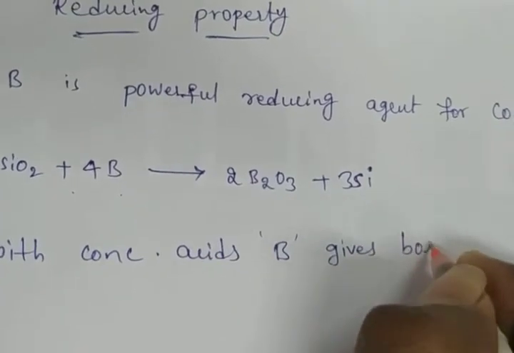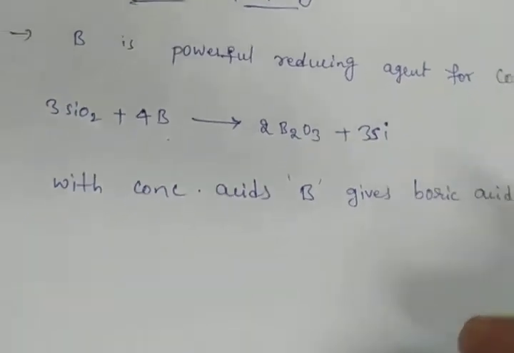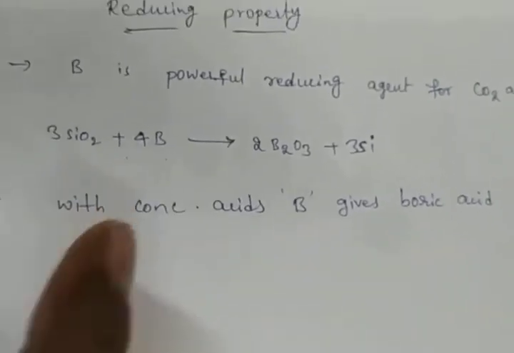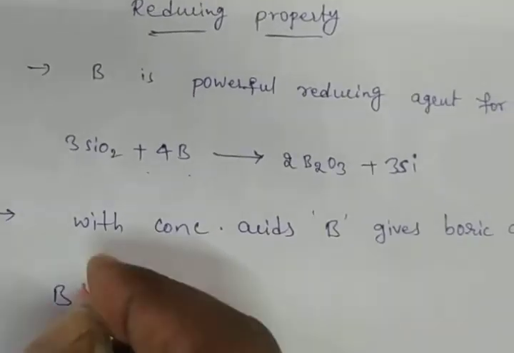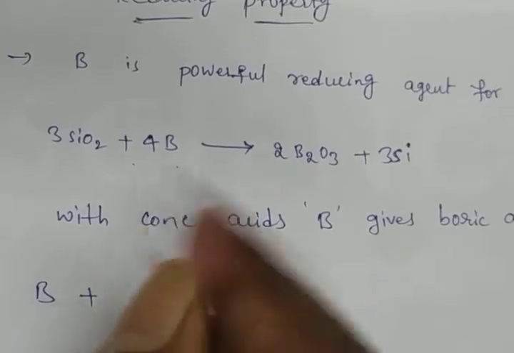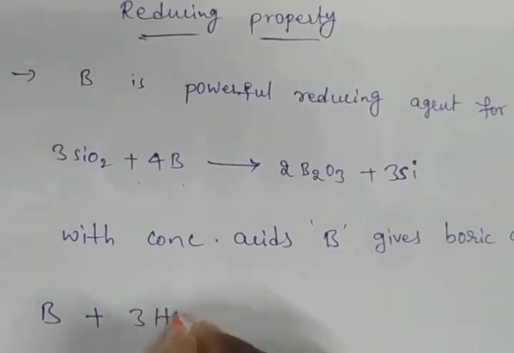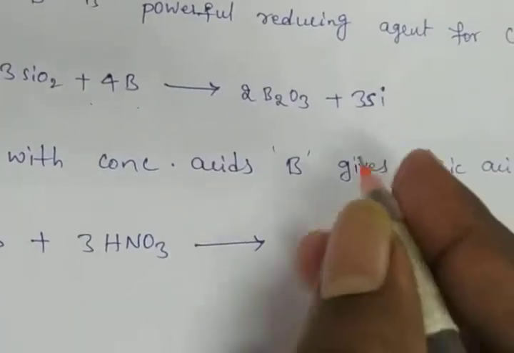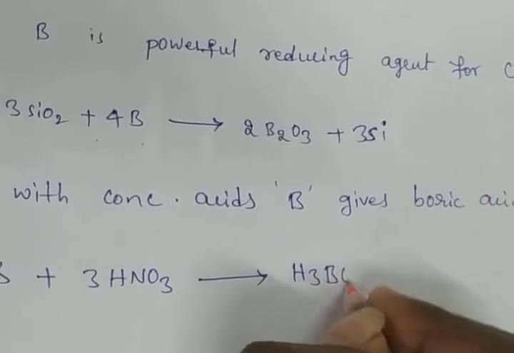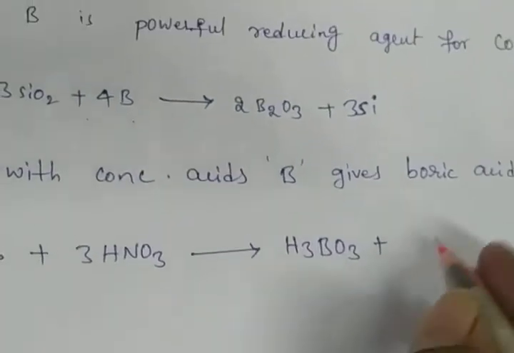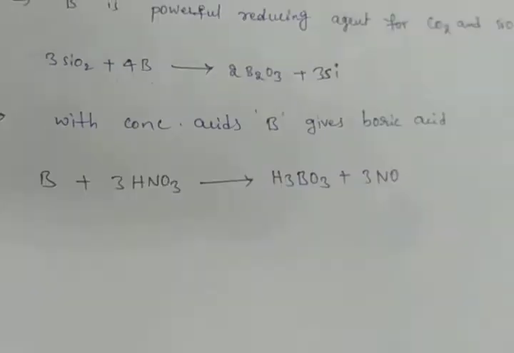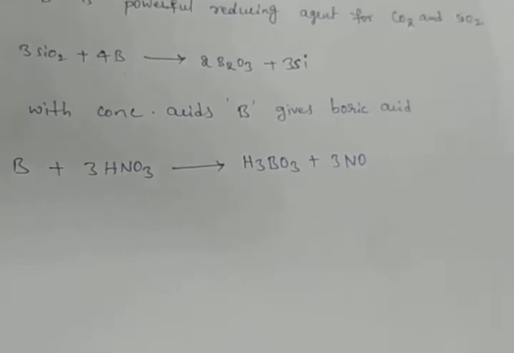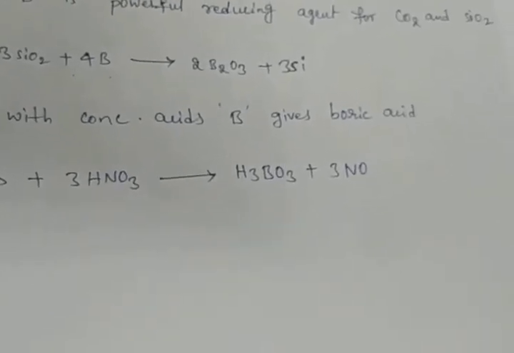Boron is reacted with 3 moles of HNO3, nitric acid, and gives rise to H3BO3 plus 3 moles of NO.